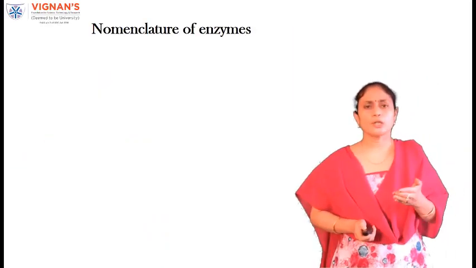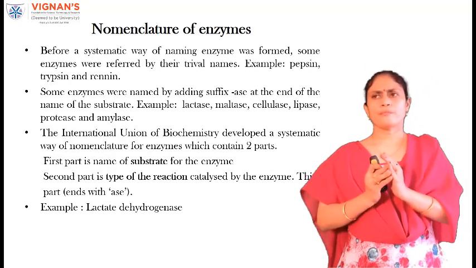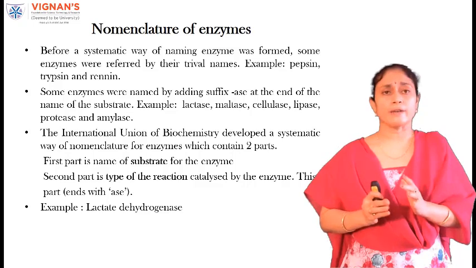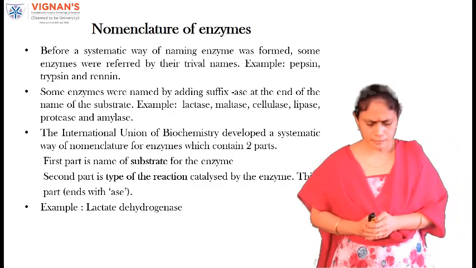Now, we'll deal with nomenclature of enzymes. In order to refer to an enzyme, that enzyme should have a particular name. That's nomenclature of enzymes.